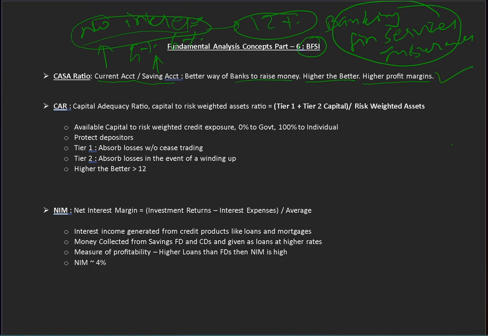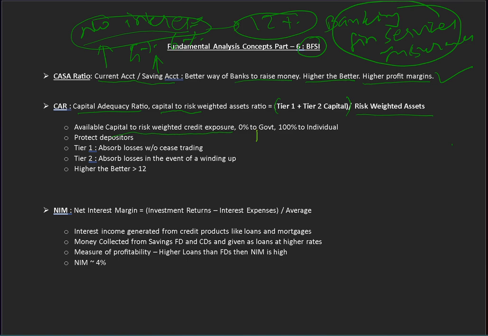Now next is the CAR. What is CAR? It is the capital adequacy ratio. This is nothing but the company's available capital to risk weighted credit exposure. The formula is tier 1 plus tier 2 capital divided by risk weighted assets. Now how do you assess that the assets are risk weighted?